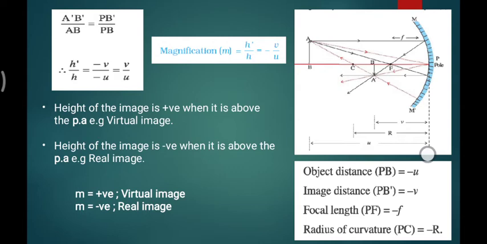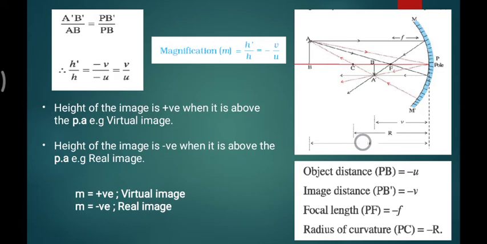This is one of the good things for you: either if you have a set of height data, or if you have the distance data of the object and image, you can find the magnification. The height of the image is positive when it is above the principal axis, for example a virtual image. Now see what will happen.